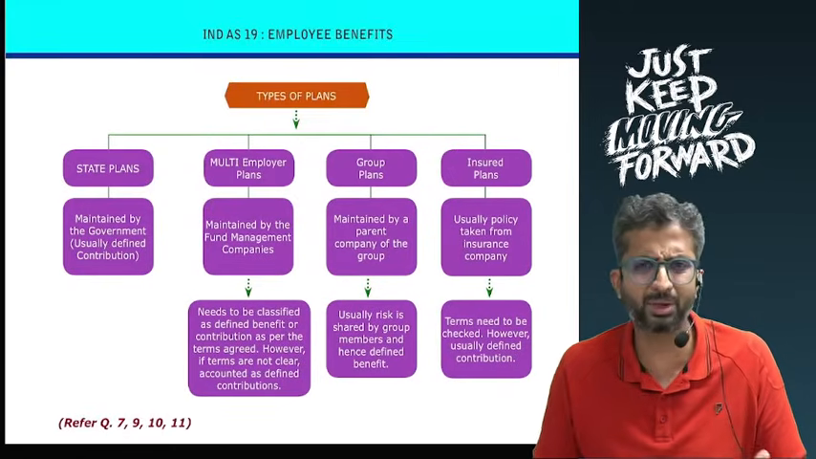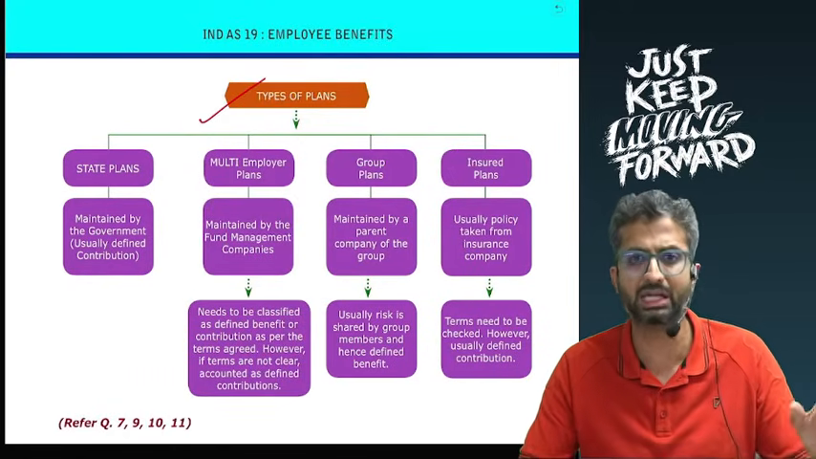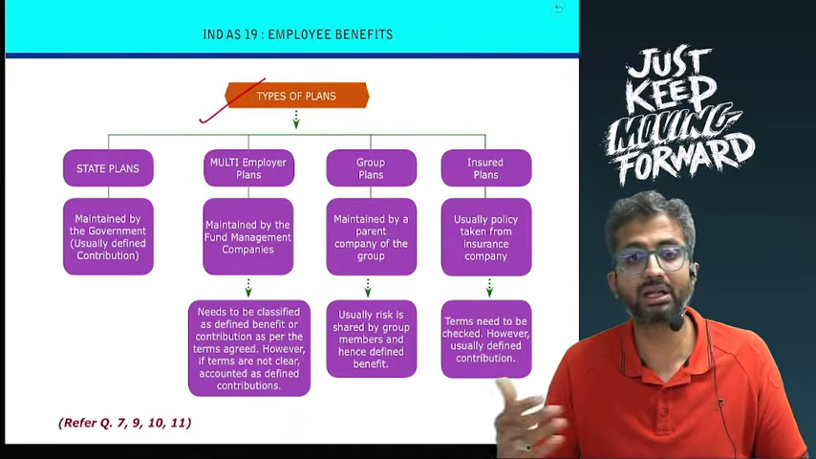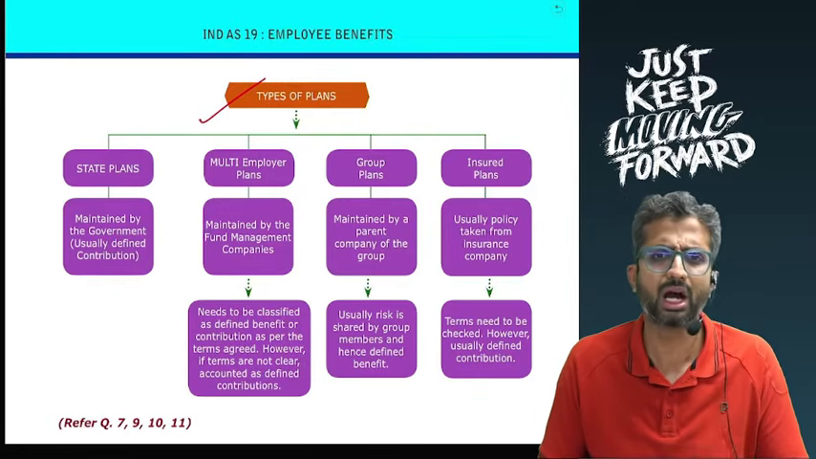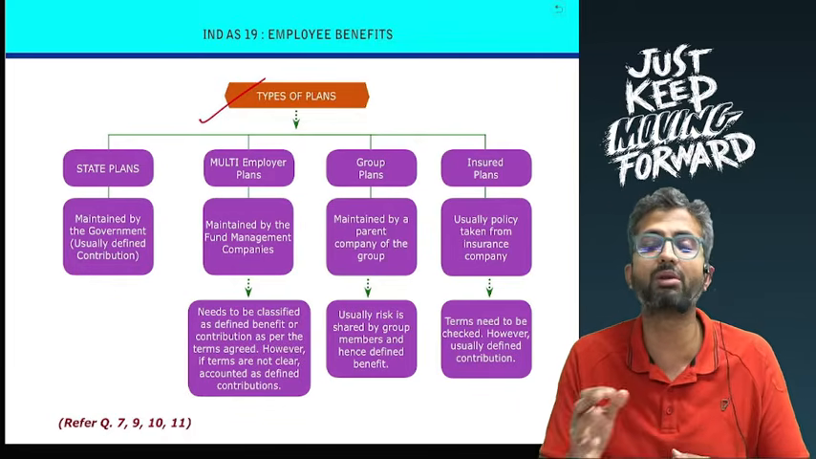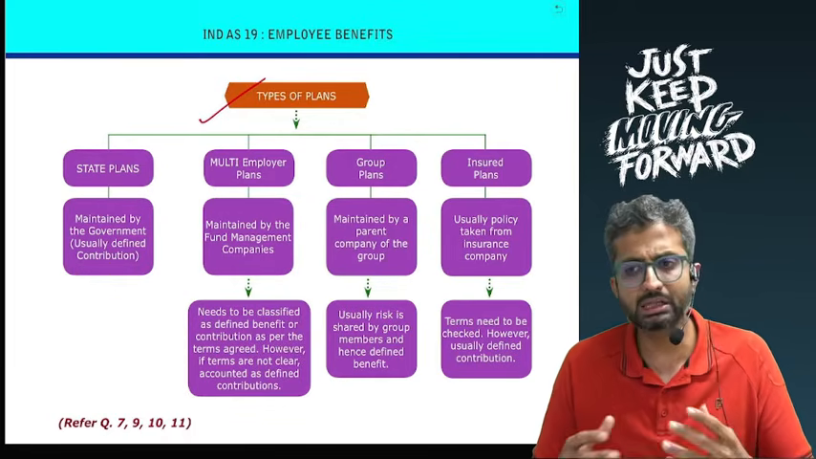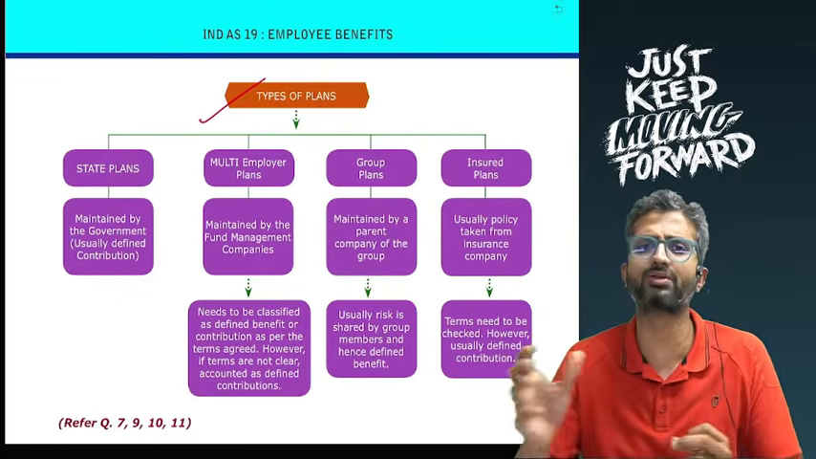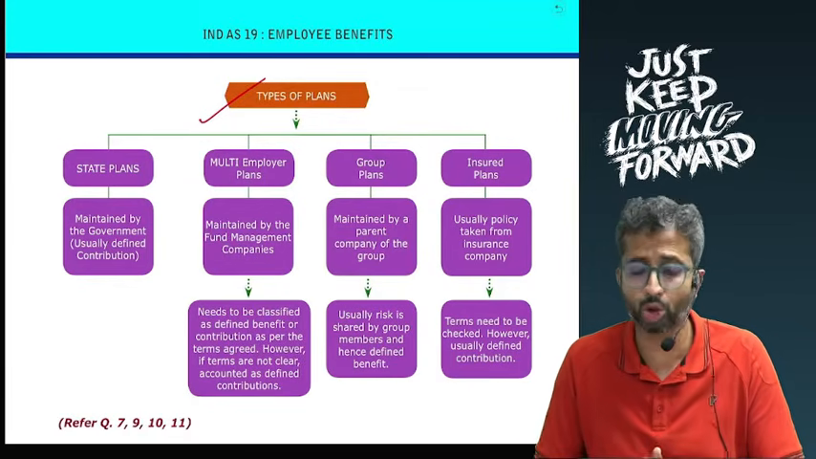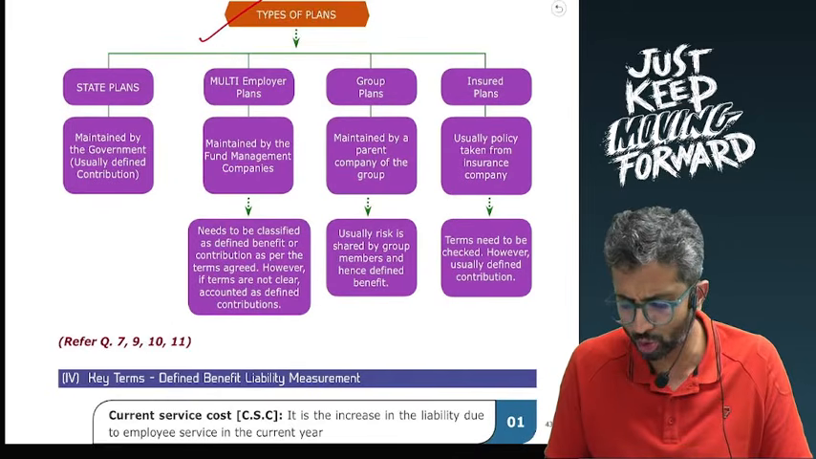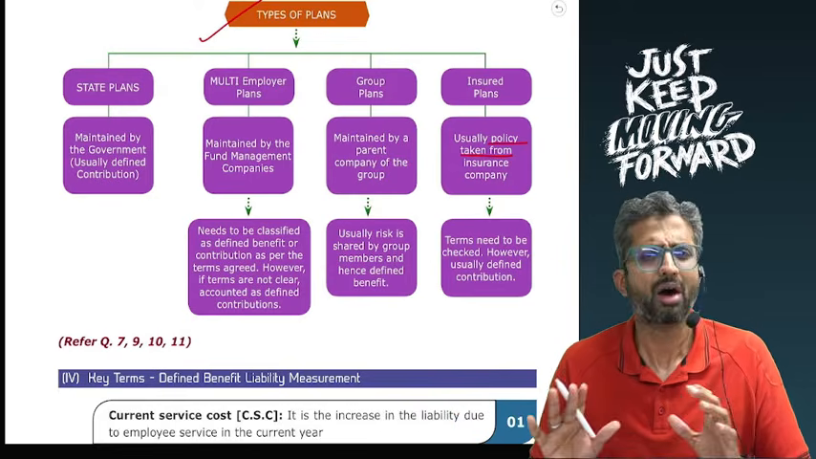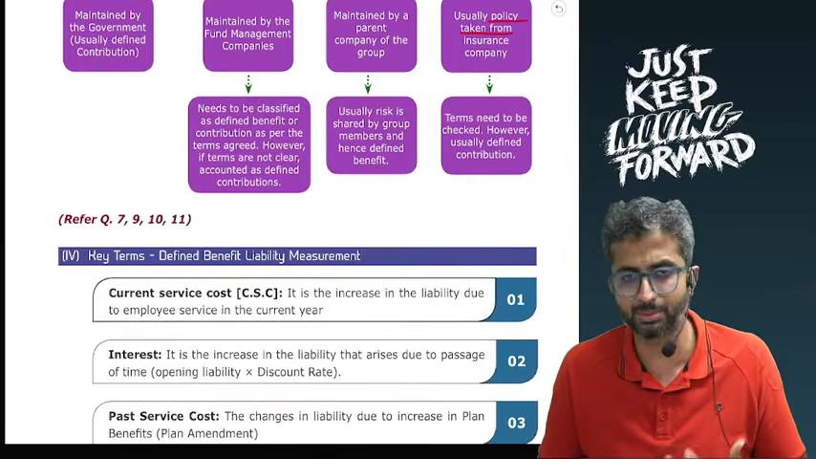Now, from a theory perspective, not very important, there are certain types of plans, like a state plan, which is run by the government, is typically defined contribution plan because the risk is borne by the government. Multi-employer plan, like a mutual fund, it depends on the terms of the plan. However, if nothing is given, then we can say that this is a defined contribution plan. Then there is a group benefit plan, like for Tata Group, there are various group companies for which you have created a plan. This is also going to be usually a defined benefit plan because the risk is usually within the group. And last is insured plans, where you usually take a policy from the insurance company and thereby the risk is usually borne by the insurance company, where it is a defined contribution one. From an exam perspective, not very important, but probably if it comes in an MCQ, you should be aware.